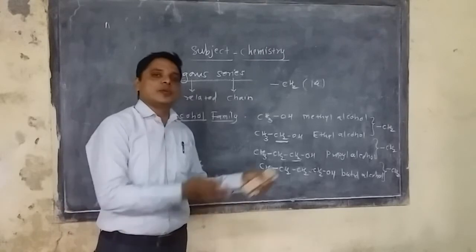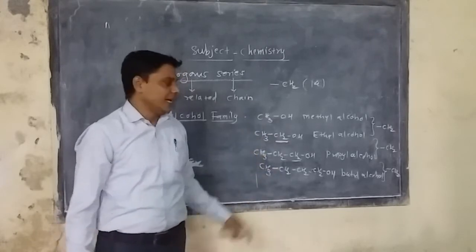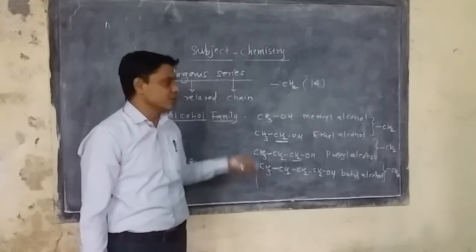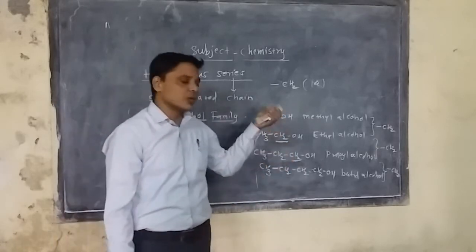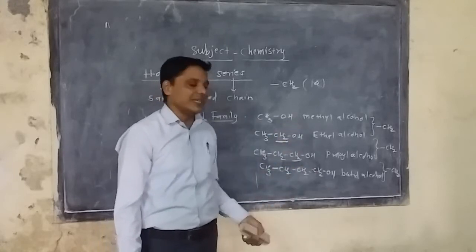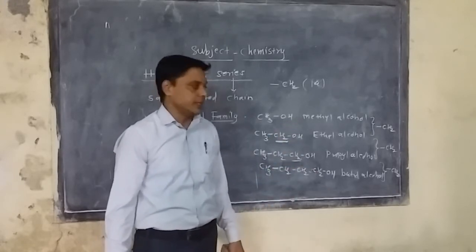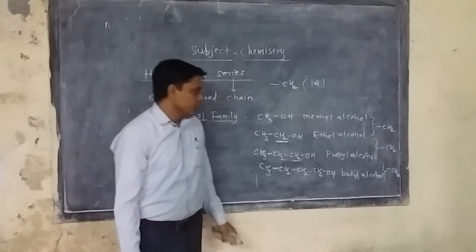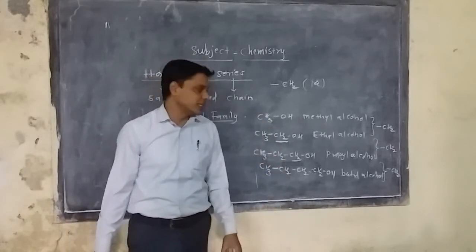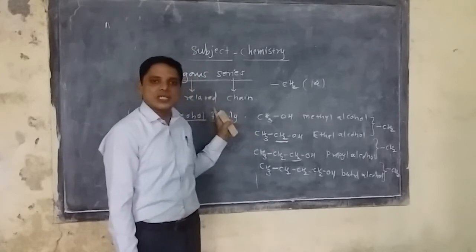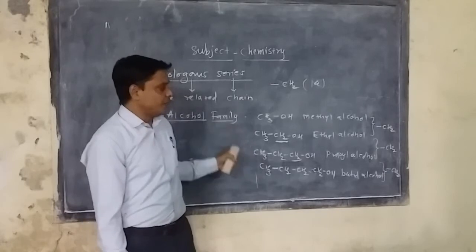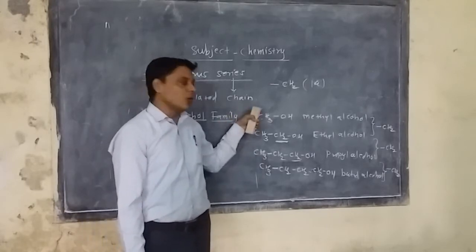Any type of organic compound can be taken, and such a difference will be there, whether amines, alkanes, alkenes, aldehydes, ketones or carboxylic acids. Each has its homologous series. The molecular formula and structural formula differ within the series: methyl alcohol and ethyl alcohol have different formulas.